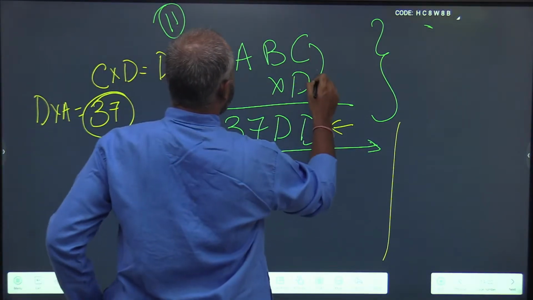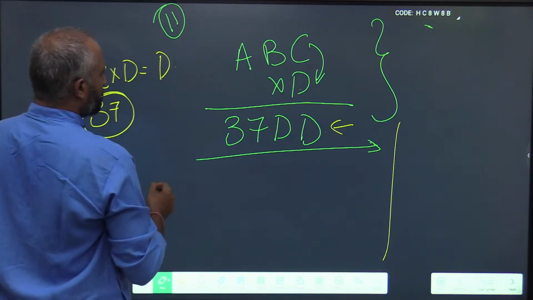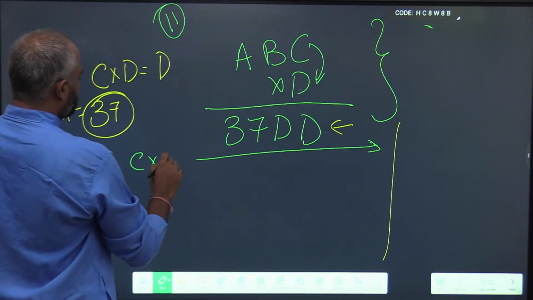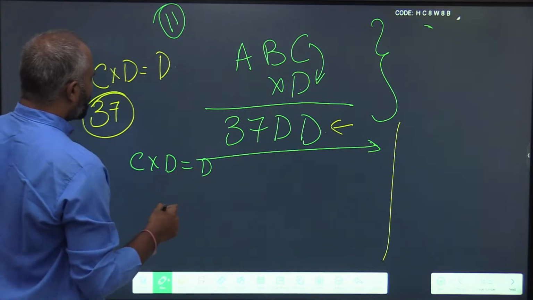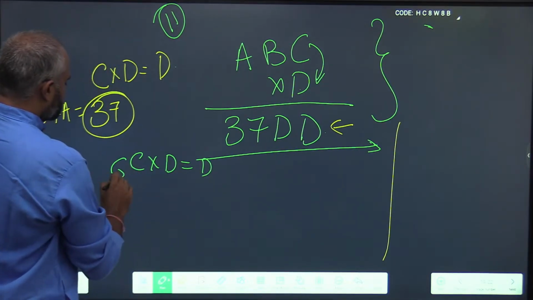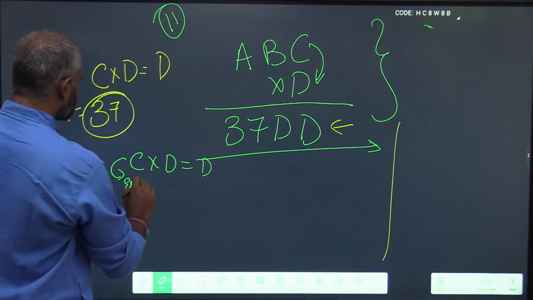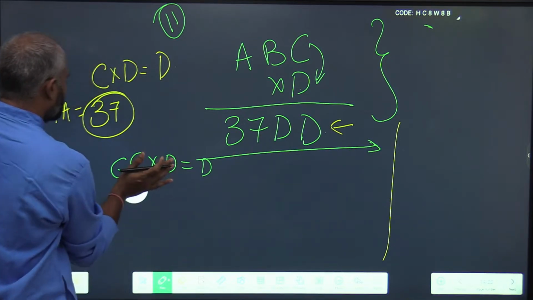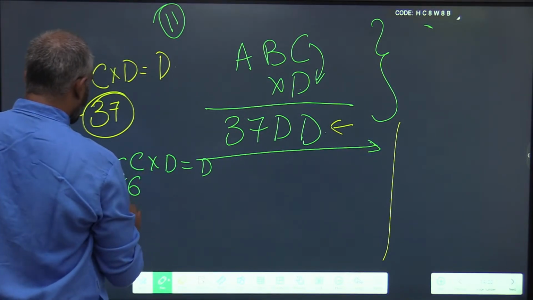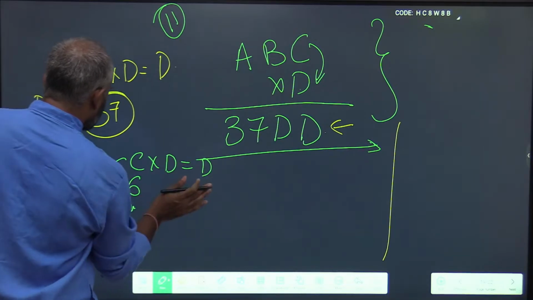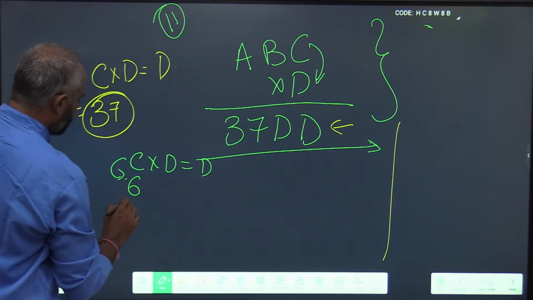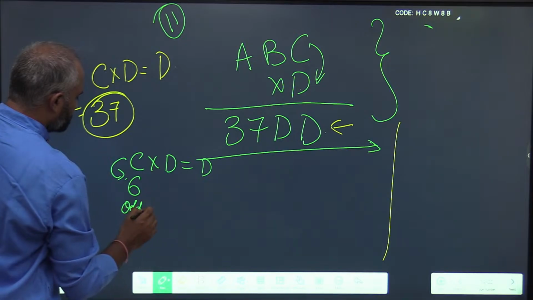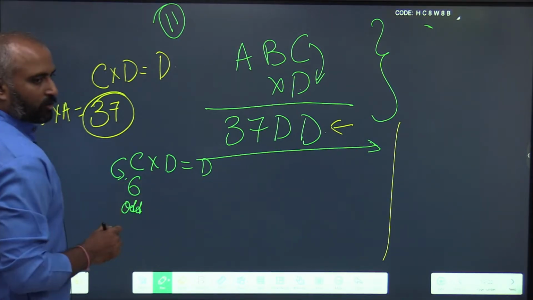Now let us focus on this. C into D is D. So what are the possibilities for C? C could be a 6 or an odd digit.